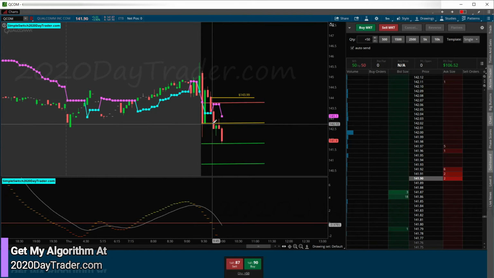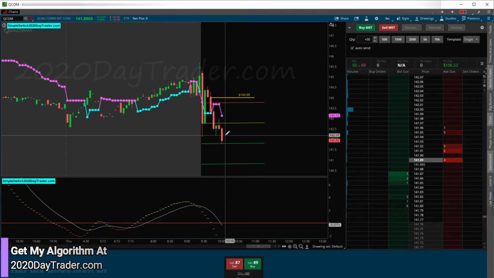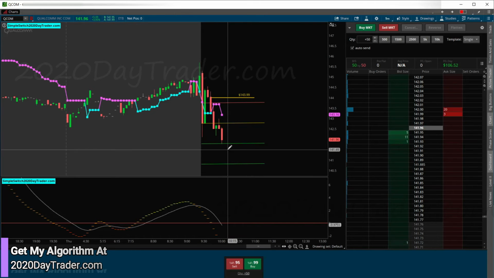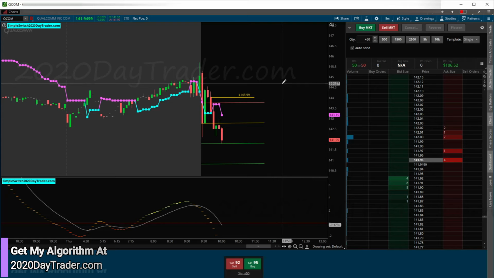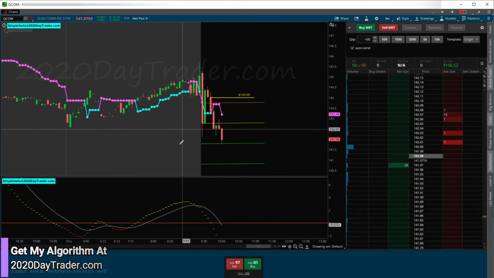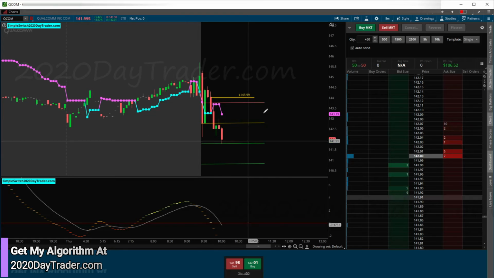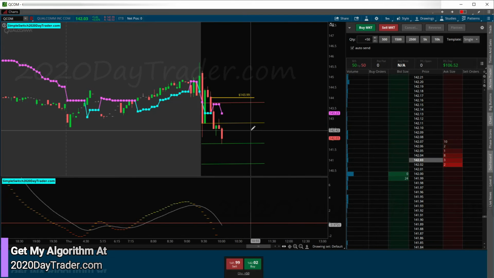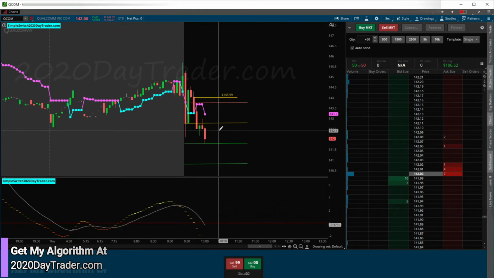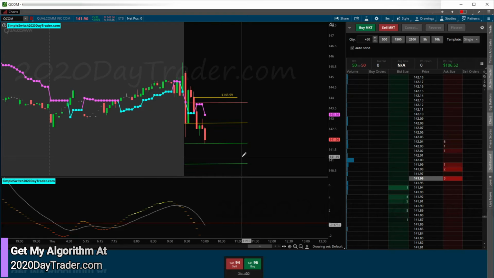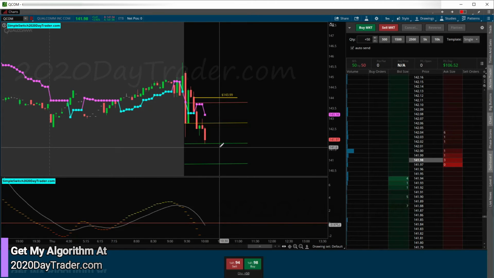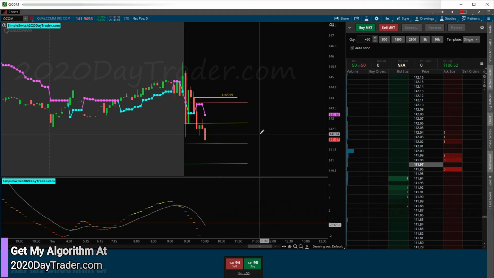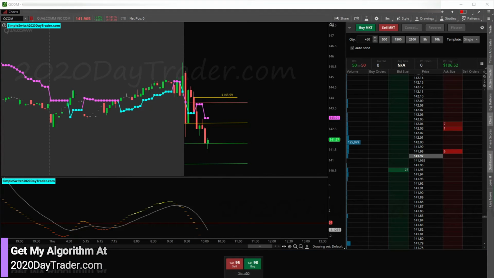When this setup happens, I don't really want to try to squeeze more out because that flush, that shake in the tree, all that stuff, the market went down and stopped me out and then went the other direction, that kind of thing. This is a setup for it. So I don't want to squeeze more out on a setup for that kind of activity. So we'll bring this to you later in the day and we'll see what ended up happening here. The algo looks like this thing's still going to continue lower, but because there's a potential for that shaking of the tree, I'll take my profit and be out. 106 bucks, sweet.